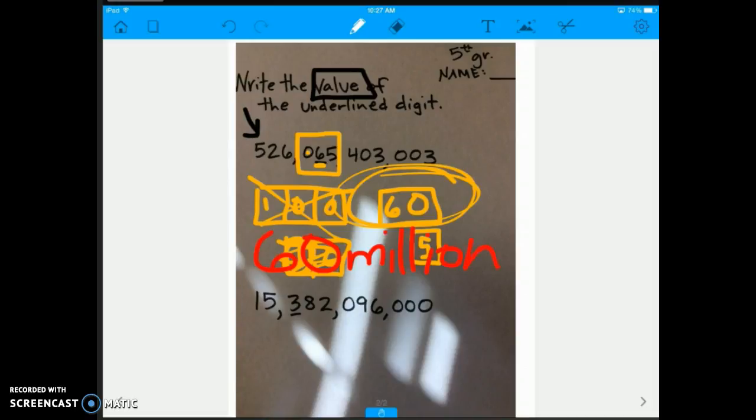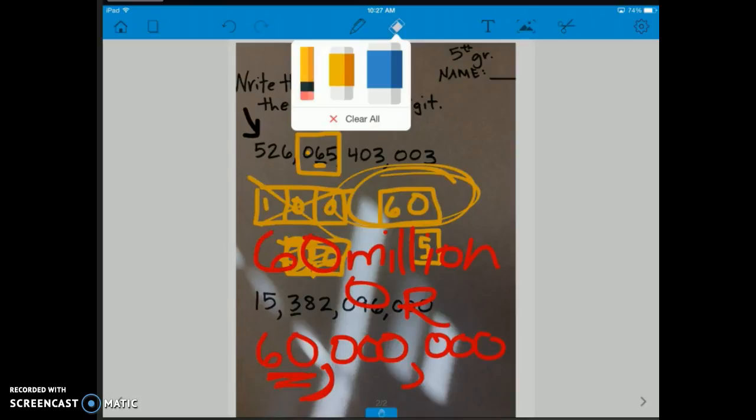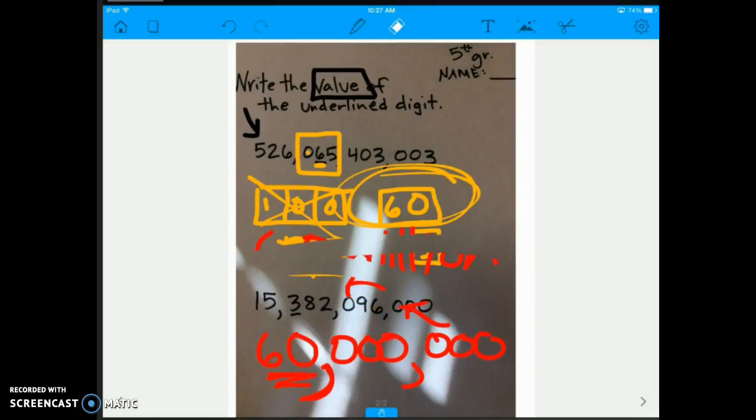Okay, I could write it like that, or I could write it all in number form. 60, comma. I would have 60 million, because that 60 is in the millions period. 60 million. Okay?